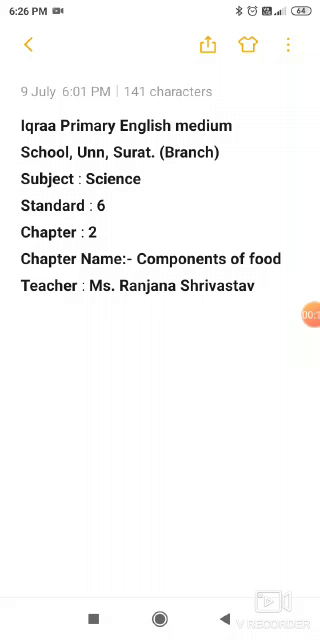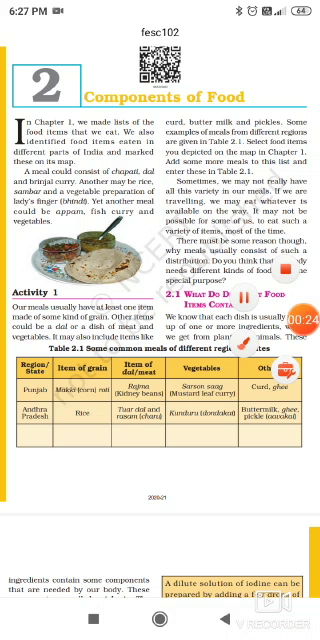Let's now take second chapter, that is components of food, from science textbook of standard 6th. So in this chapter we will be covering topics such as why do we eat food, why do we eat various varieties of food, components of food, nutrients, dietary fibers and water, different types of nutrients, functions and sources such as carbohydrates, proteins, fats, vitamins and minerals, balanced diet and diseases. So students, let's begin the chapter.